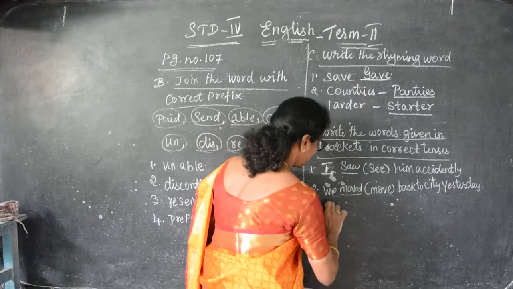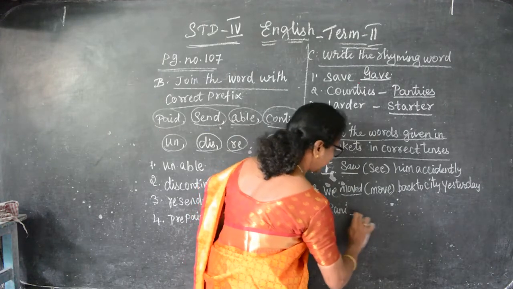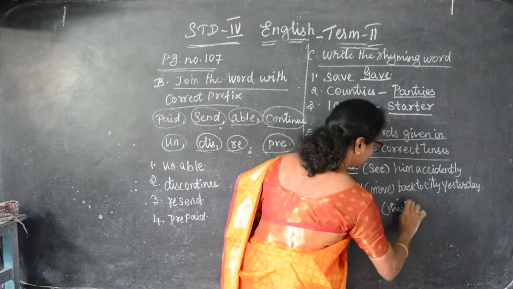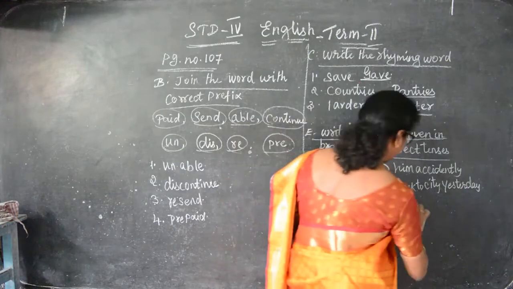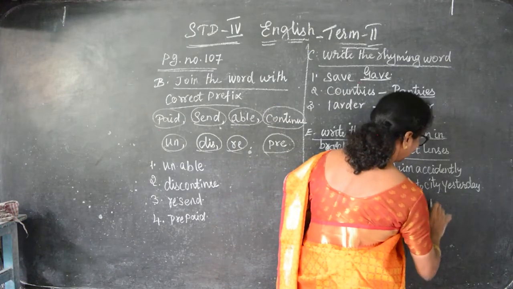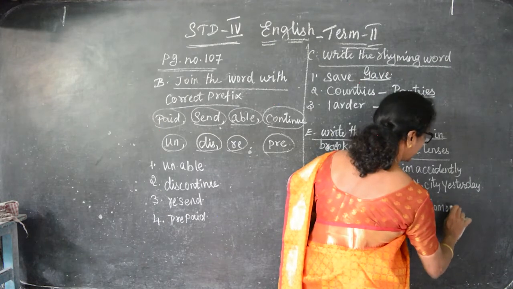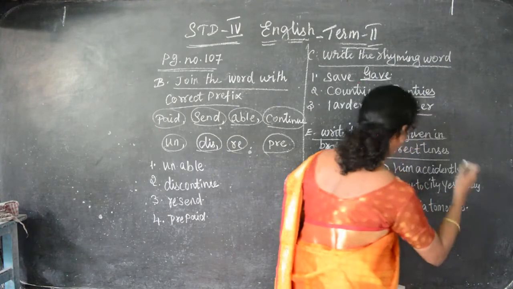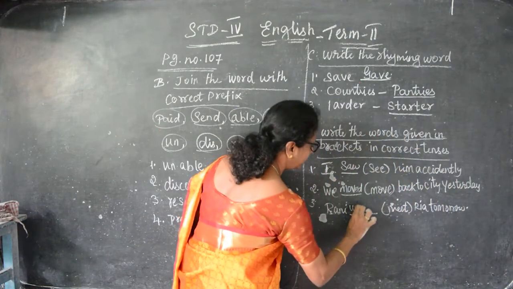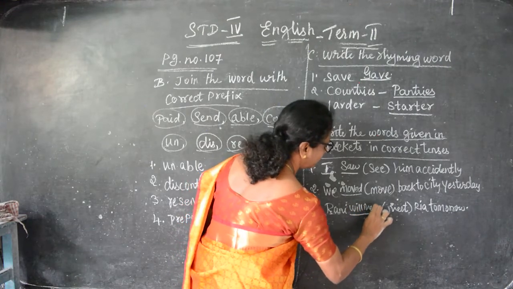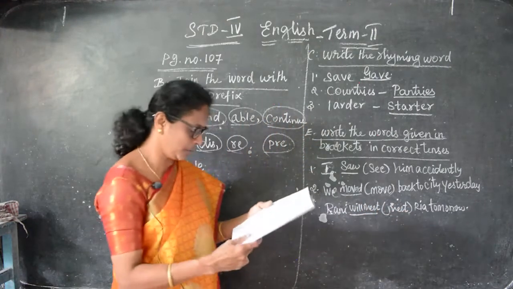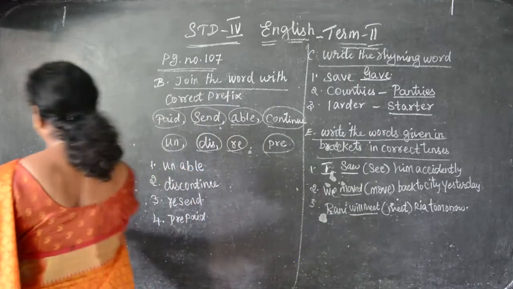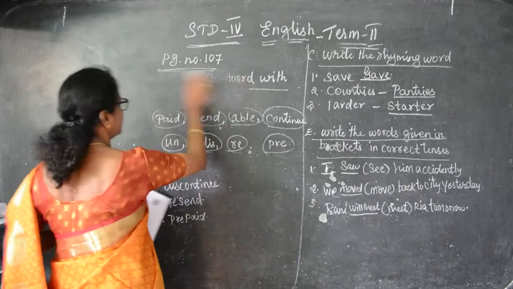Rani dash tomorrow. Rani dash, here meet is given. Meet Ria. Tomorrow means it is a future tense. So you have to write will. So Rani will meet Ria tomorrow. Then write the past forms of the verbs. Here they have given the pictures in the same page.